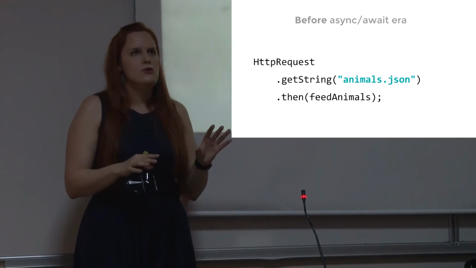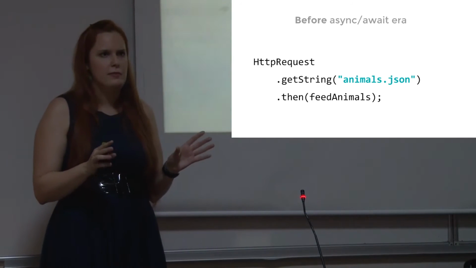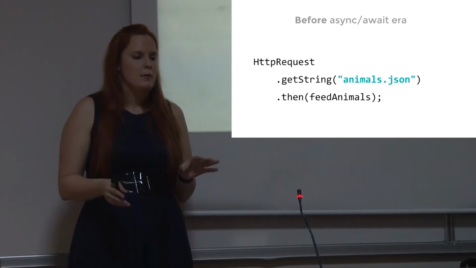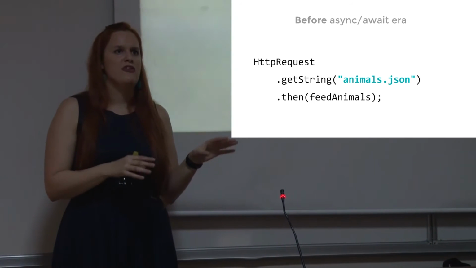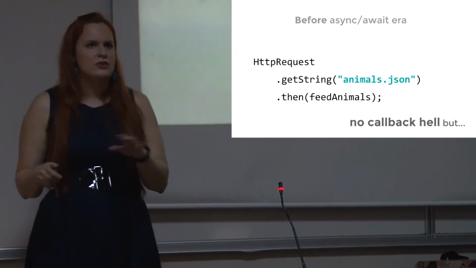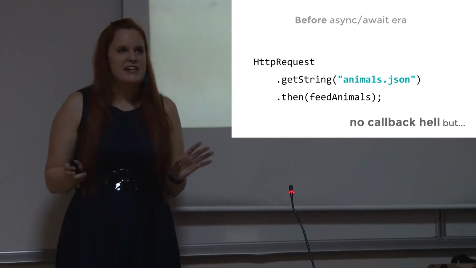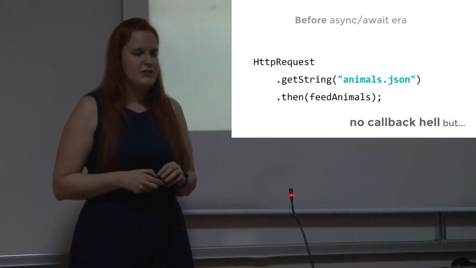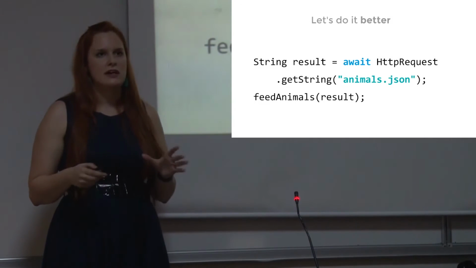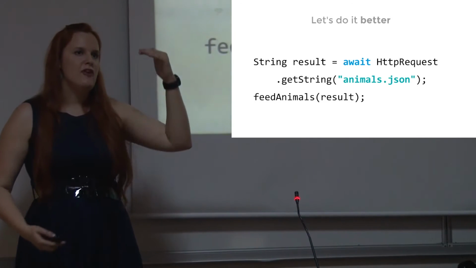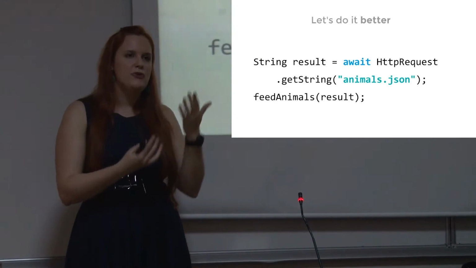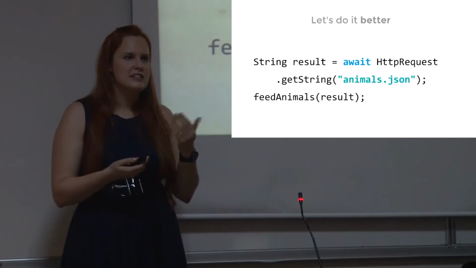Maybe you know this code from JavaScript, from promises. It's a really new thing in JavaScript, but with Dart, this thing has been here from the very beginning. But this thing should prevent callback hell, but sometimes it can be hell too. So we have something different in Dart. This is a relatively new thing, and we can use async await. That means that we can write the code in a more linear way, but it's still asynchronous, and it's much more readable, it's much nicer to write, and so on.